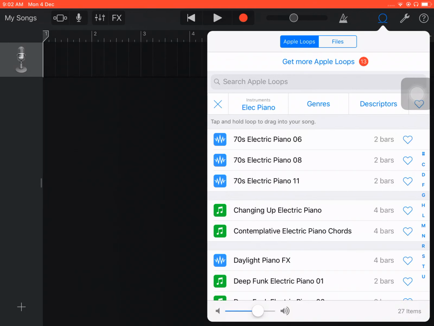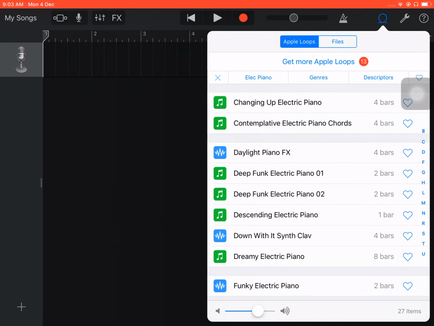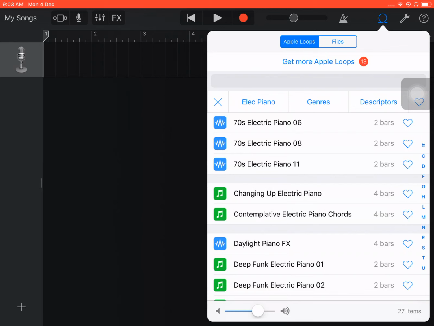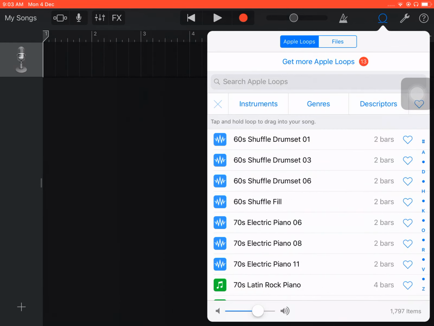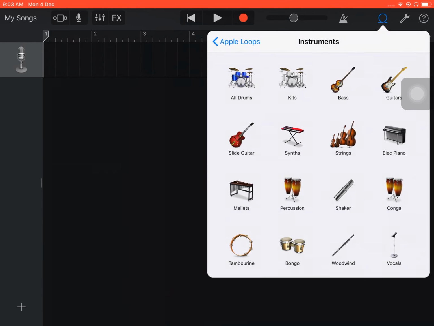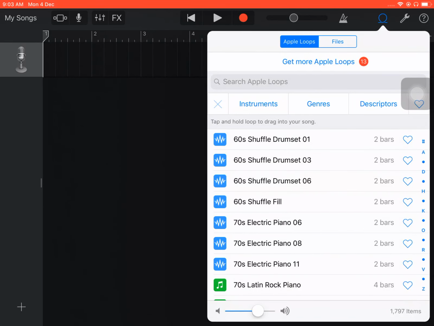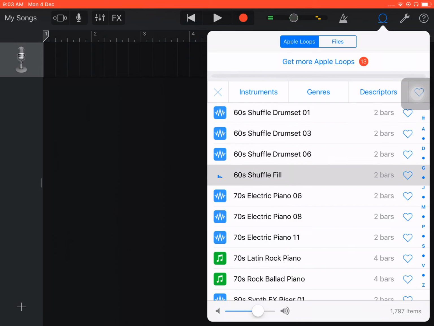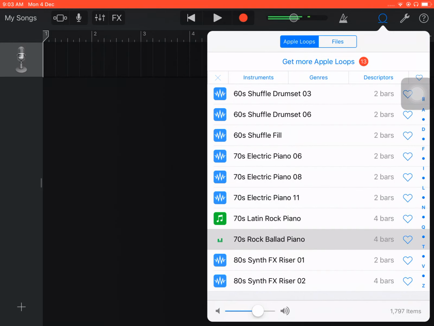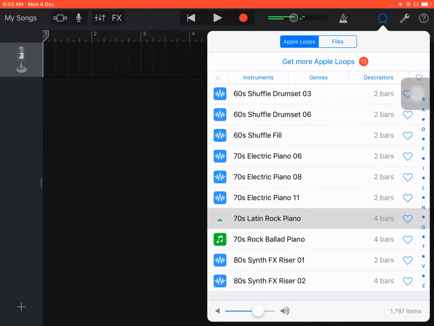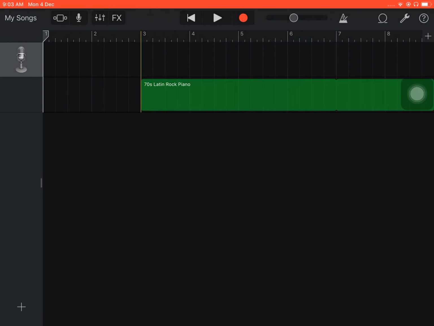Let's see. We can make a custom ringtone. Like we can choose an instrument also. Instruments, too many. You can choose your own. Use drum, electric piano. Whichever ringtone you like, just press and hold and bring it here.